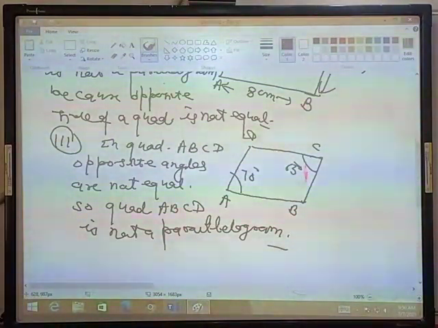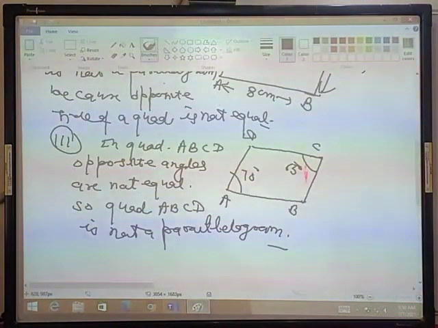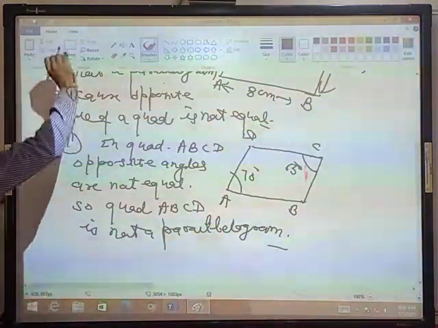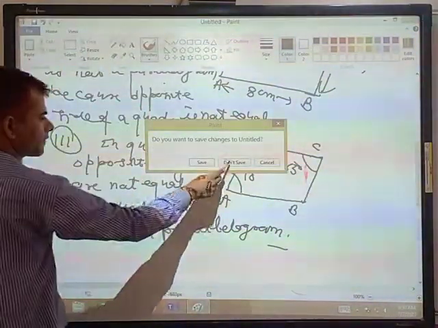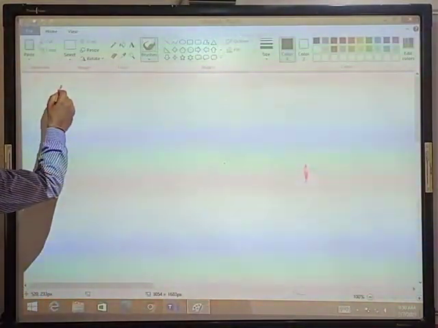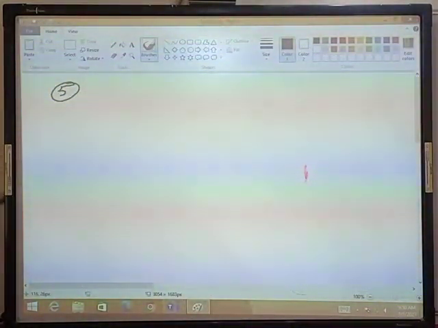Now we will discuss question number 5. Students, have you done? Yes, sir. Read the 5th question. The measure of two adjacent angles of a parallelogram are in the ratio of 3:2. Find the measure of each of the angles of the parallelogram.